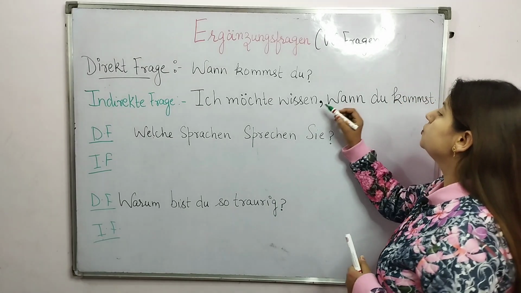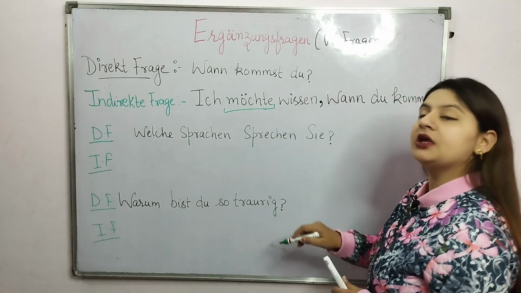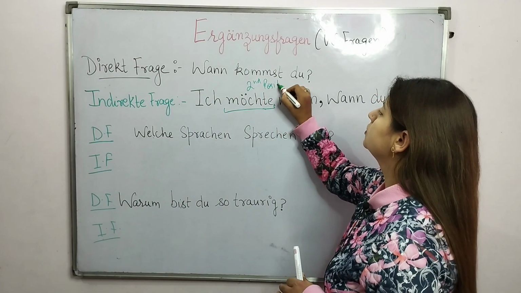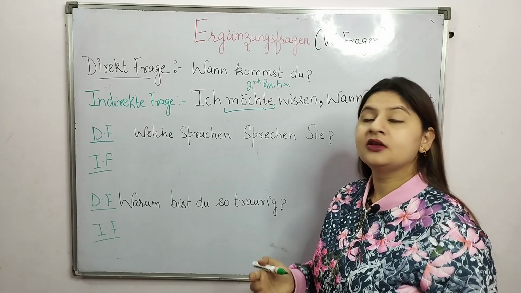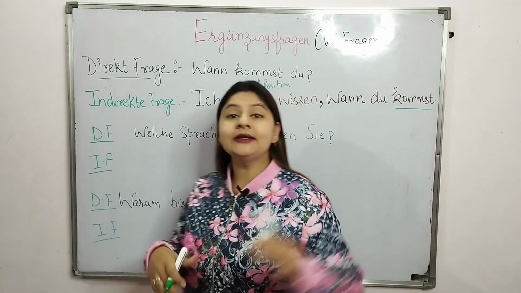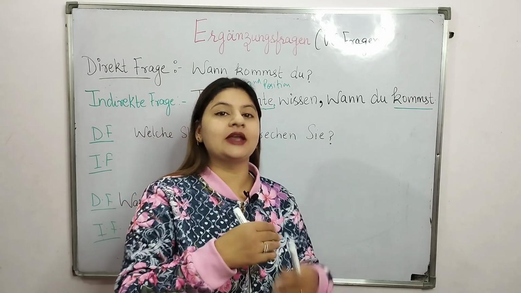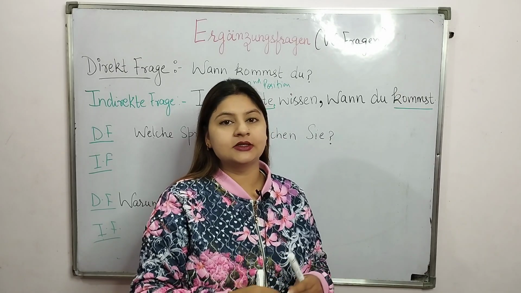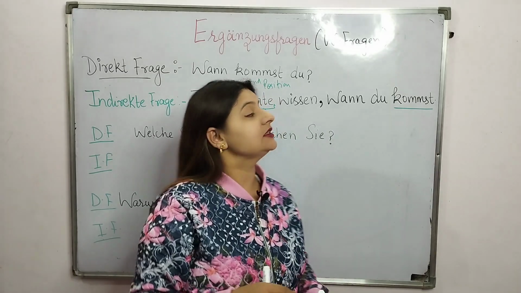So, here you can see ich möchte wissen. In this case, the verb is at the second position. This is a Hauptsatz. And after the comma, the verb is at the last position. And we know when the verb goes at the end position, that type of sentence is known as Nebensatz.